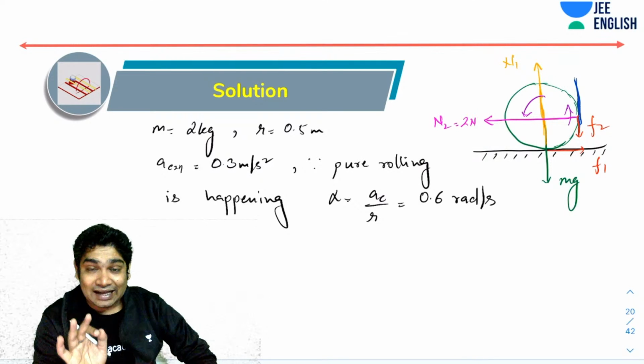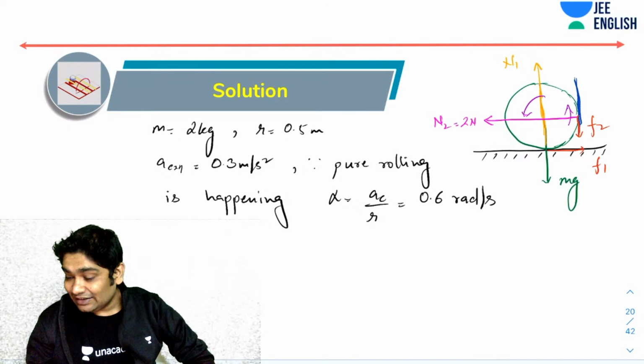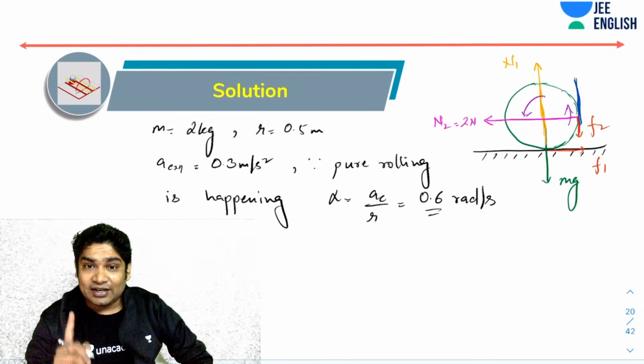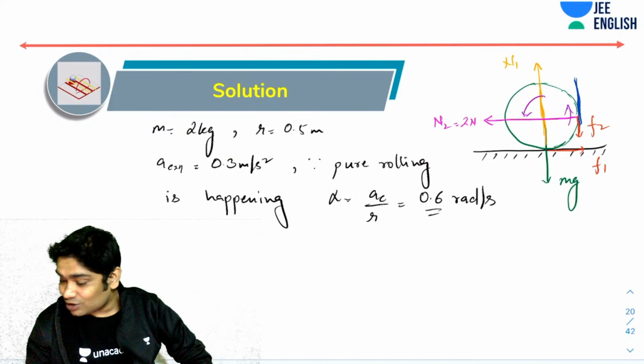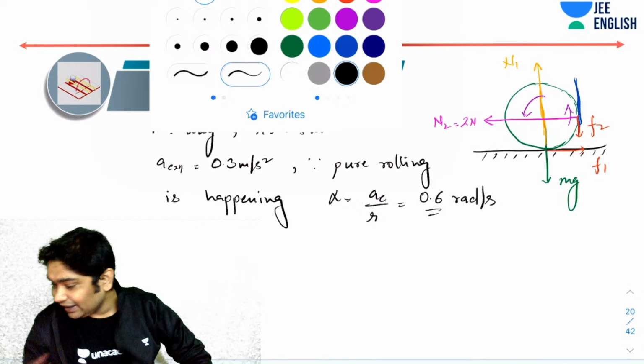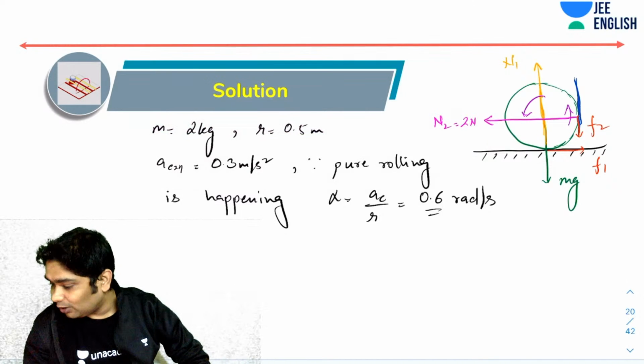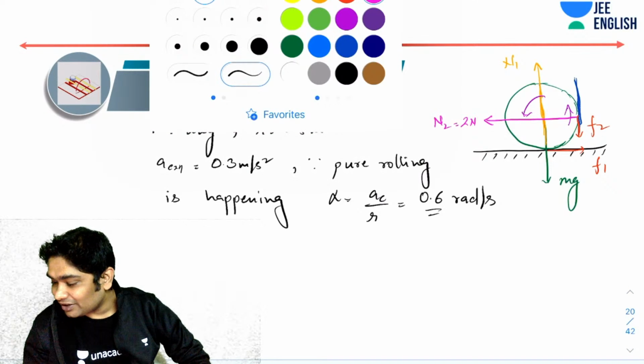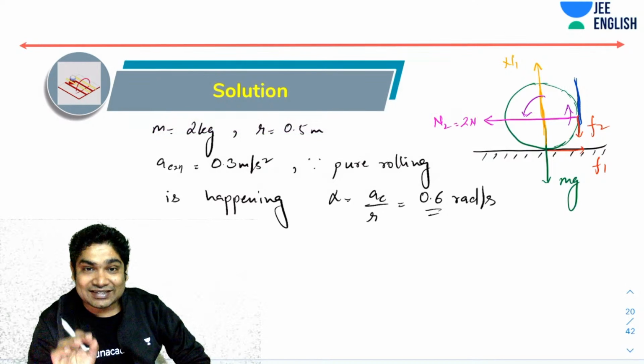Now, one thing I know very easily is alpha. So I can take torques about any point. If I choose my point smartly, let's choose this point. Think a little about this. Think just a little about this. And then trust me, you'll be so happy that this problem can be solved. This really tough looking problem can be solved in one go.